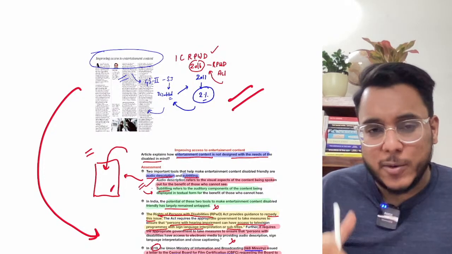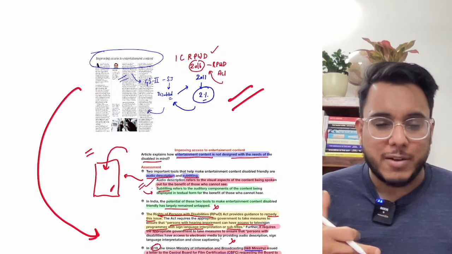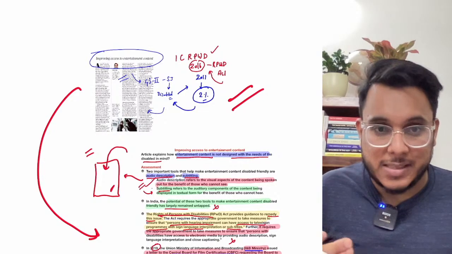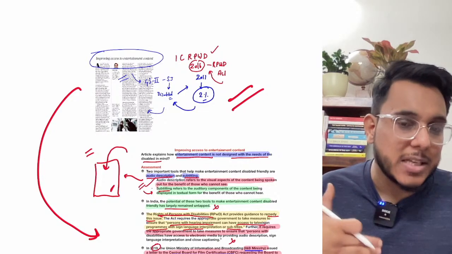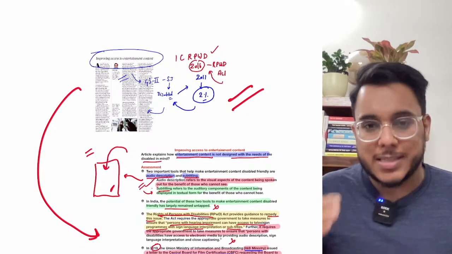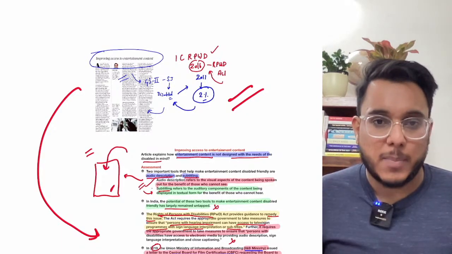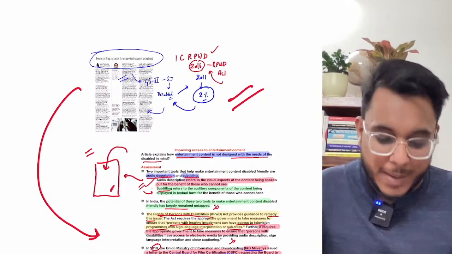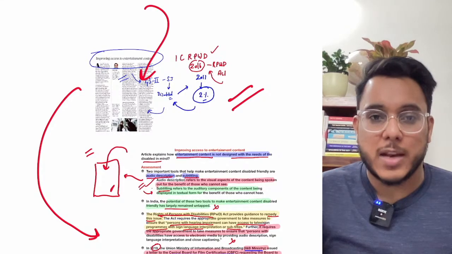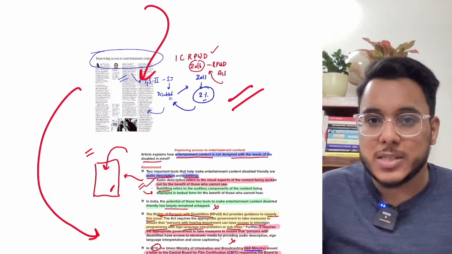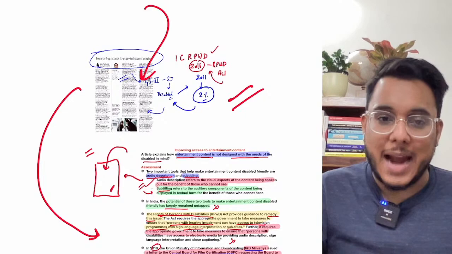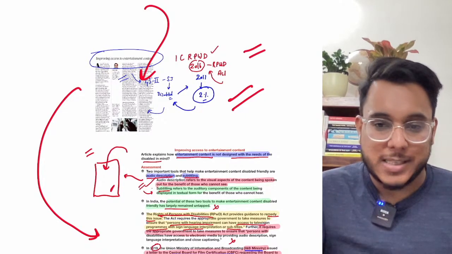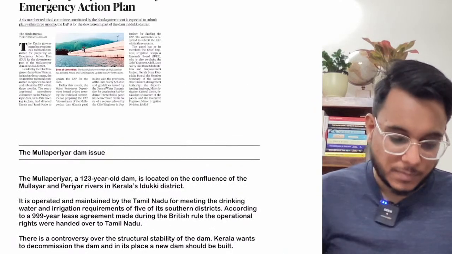So this is a very different, very fresh perspective on the problems that disabled people are facing. We were always fixated on the accessibility problems disabled people face with respect to transportation and public buildings, but accessibility of entertainment is also very important, because humans are social creatures, and entertainment becomes an important component of their existence. So that is about it, and now we'll move to the next article.